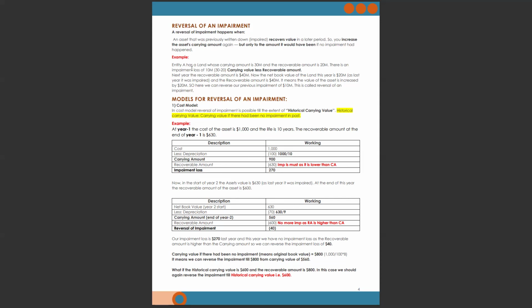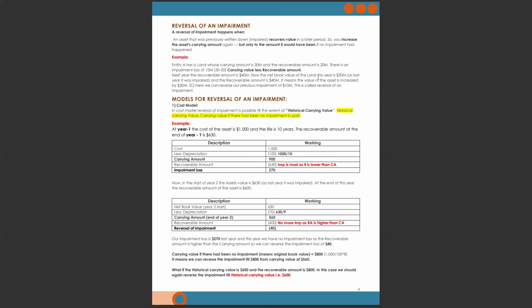Example, entity A has a land whose carrying amount is 30 million and the recoverable amount is 20 million. There is an impairment loss of 10 million. The carrying amount is higher and the recoverable amount is lower, so it means there is an impairment of 10 million, carrying value less recoverable amount. Next year the recoverable amount is 40 million. Next year the recoverable amount is increased.